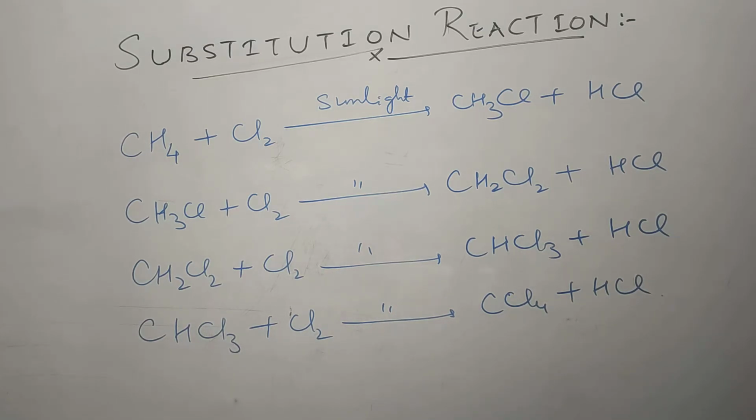With higher alkanes, a lot of products are possible. Depending upon the different hydrogens present in the molecule, the reactivity of hydrogen follows 3 degree, 2 degree, 1 degree. So a mixture of products is possible. Sometimes it becomes very difficult to separate them because of their very close boiling points. So these are the demerits of substitution reaction.